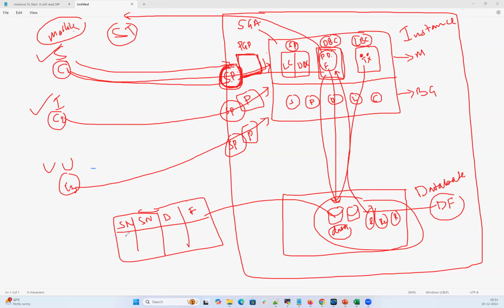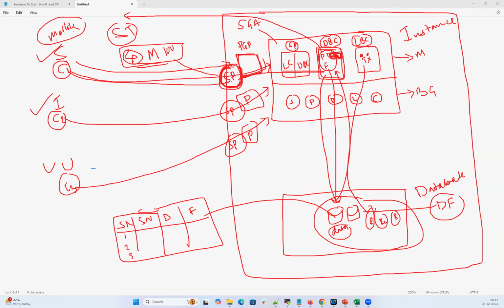Let's say the student table has student numbers 1, 2, 3. Three students are registered and all the student entries are there in the student table. Now this end user, Malik, is connected and is going to insert student number 4. The name is Malik, with fees and date of admission. This insert query is taken by the server process, which goes to the shared pool and then to the database buffer cache and writes this data into the memory here.